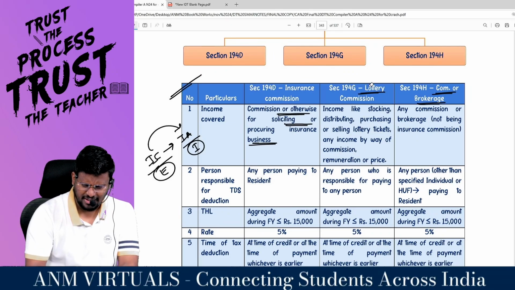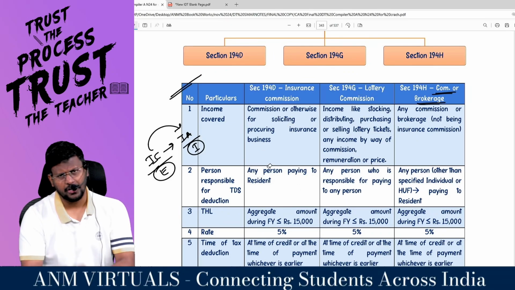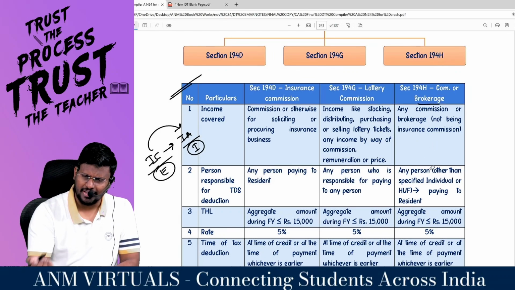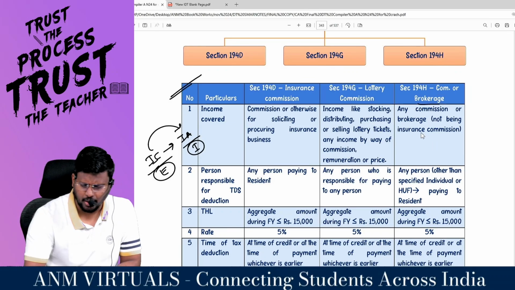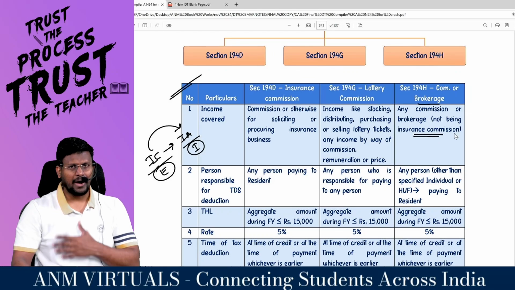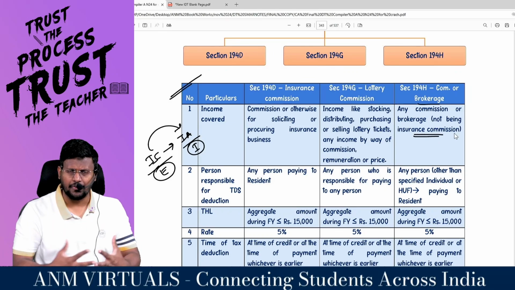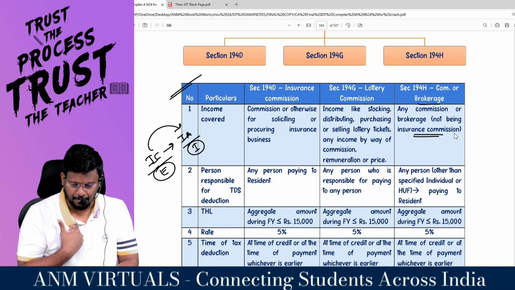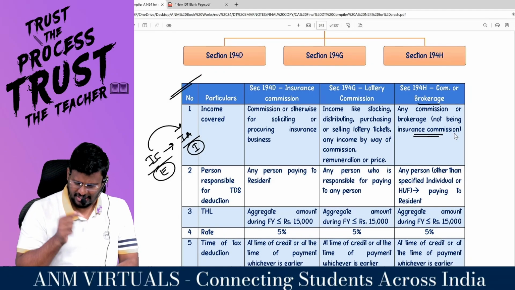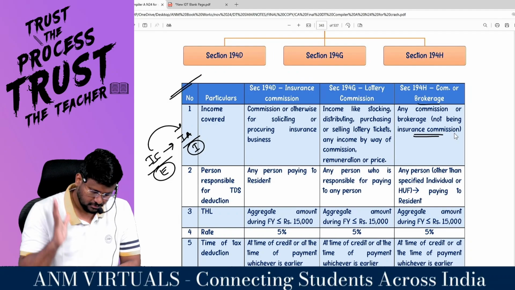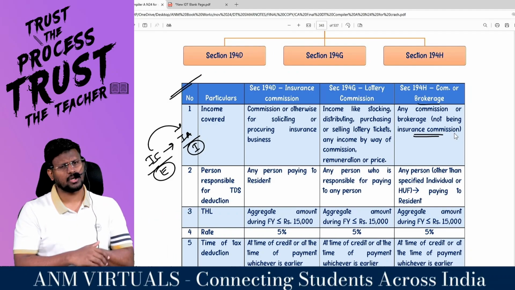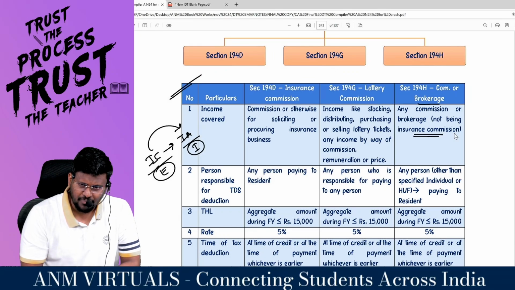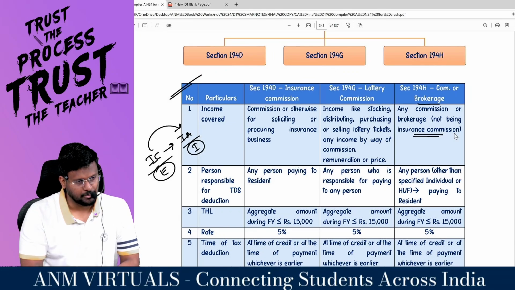The next one is, sir, not specific to insurance commission or lottery commission: any brokerage or commission not being insurance commission. If I am a businessman running a business of A&M classes, and I am paying commission to any person, it's an expense to the business. For that, I am supposed to deduct TDS under section 194H. So there are three types of brokerage or commission: one is insurance commission, the other is lottery commission, and the third one is general brokerage and commission.